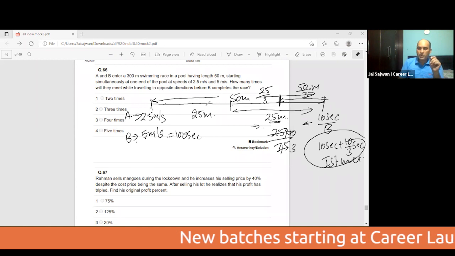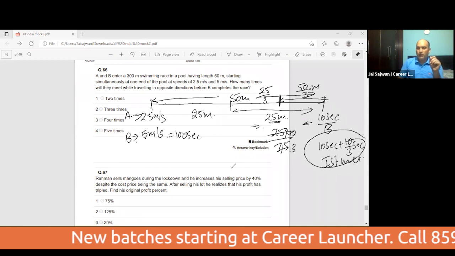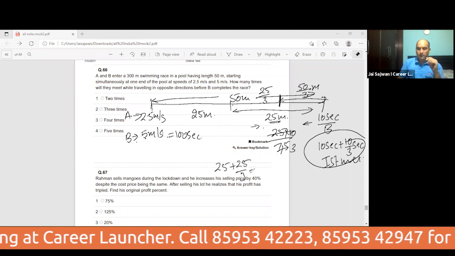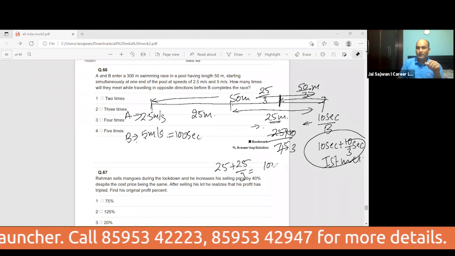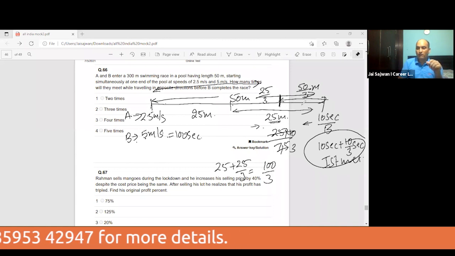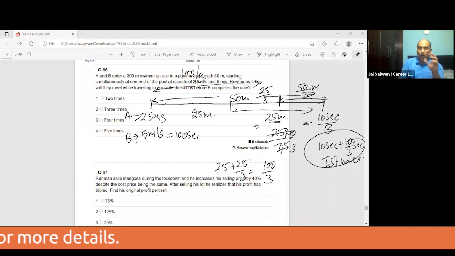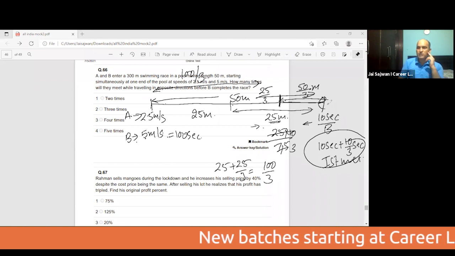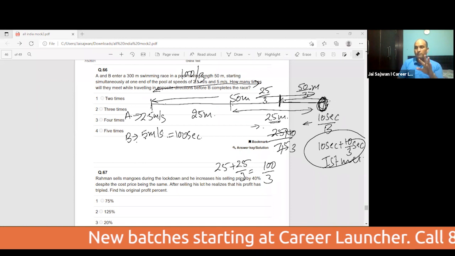How much will B move to go there? I'll say he will go 25 plus 25 by 3, that is 100 by 3. This 100 by 3 is traveled by B in this direction. If B travels 100 by 3, A will travel half the distance because the speed is half, so he will reach this end. Is that fine? They are not meeting.